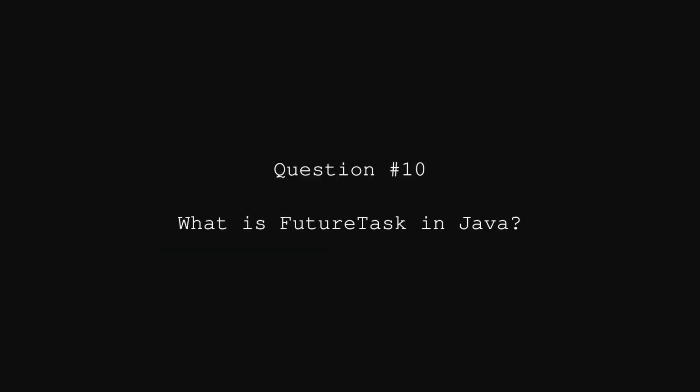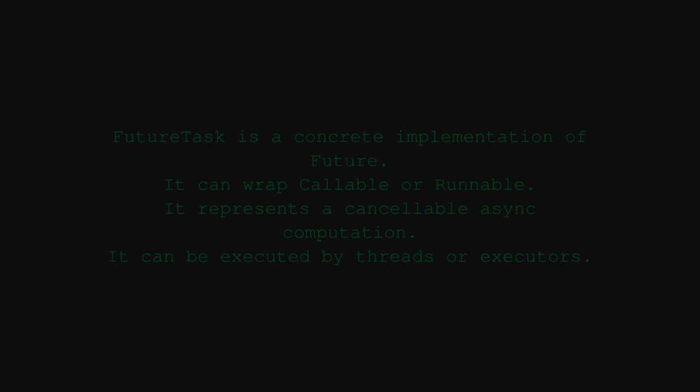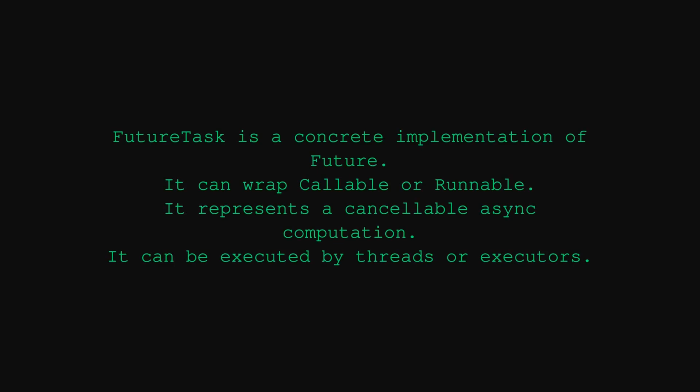Java interview question. What is FutureTask in Java? FutureTask is a concrete implementation of Future. It can wrap a callable or runnable. It represents a cancelable async computation. It can be executed by threads or executors.